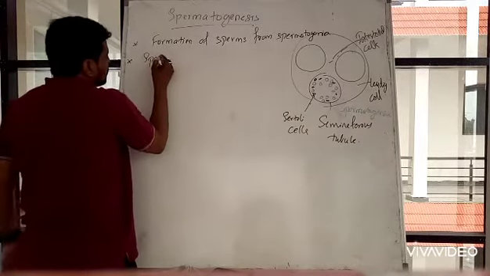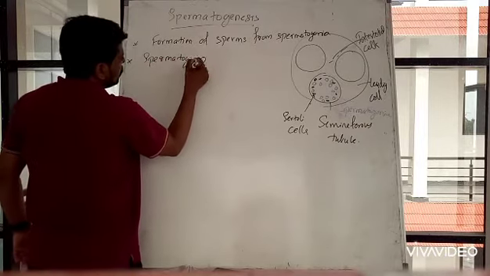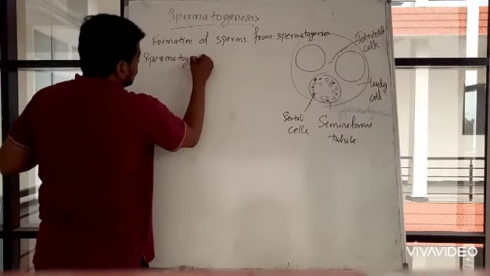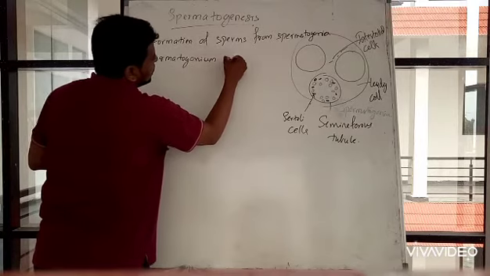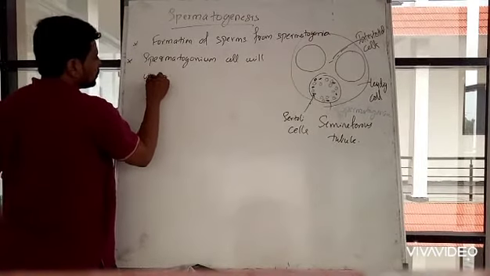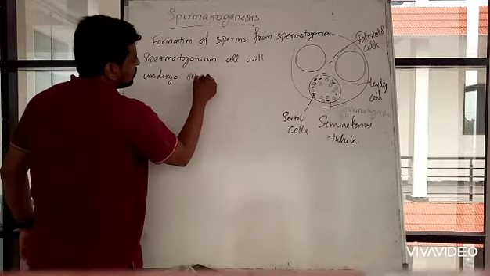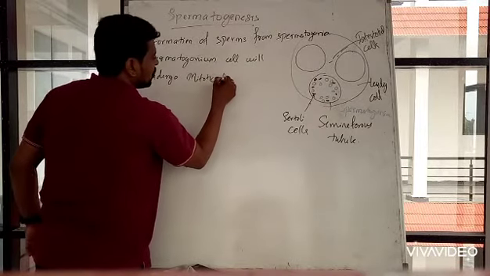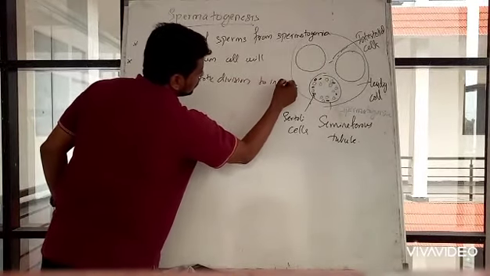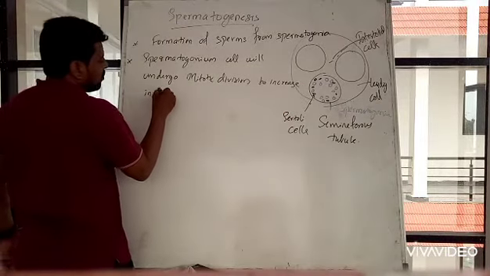Those spermatogonium cells will undergo mitotic division to increase in number.